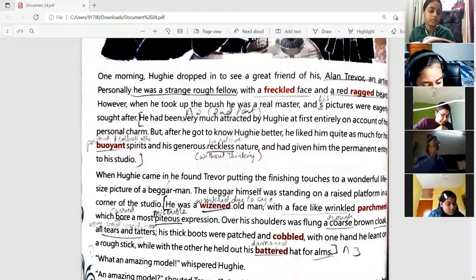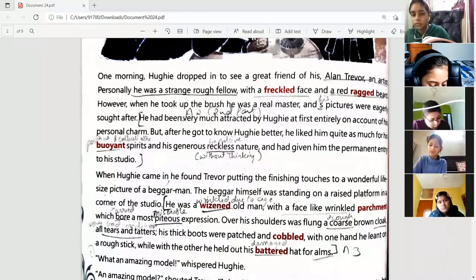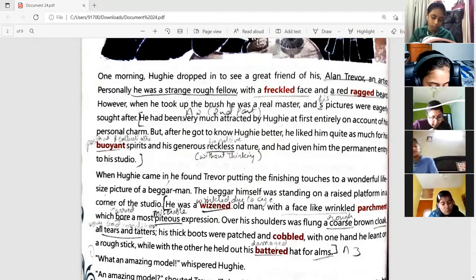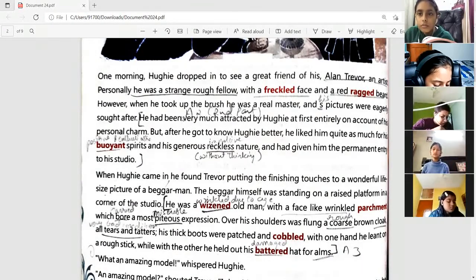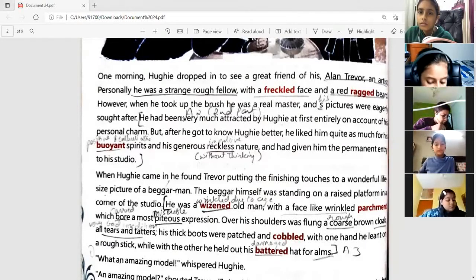He had been very much attracted by Hughie at first, entirely on account of his personal charm. But after he got to know Hughie better, he liked him quite as much for his buoyant spirits, and his generous, reckless nature, and had given him permanent entry to his studio.